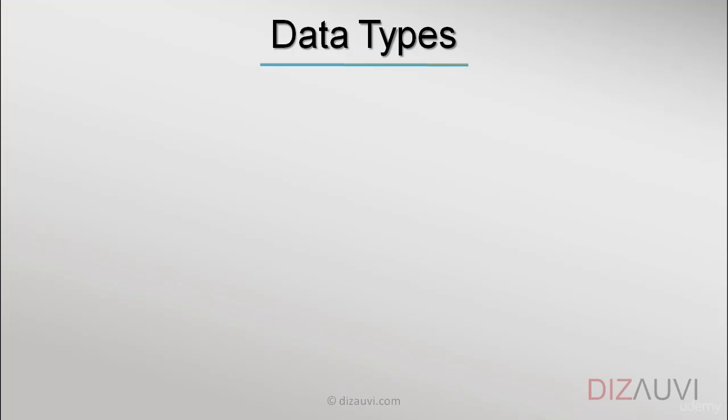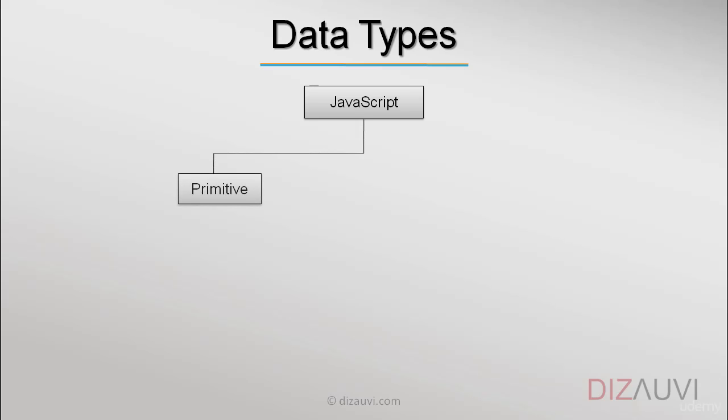Now, the kind of values that can be represented and manipulated in a programming language are known as data types. One of the most fundamental characteristics of a programming language is the set of types it supports. Data types like strings, numbers, characters, etc. Types in JavaScript may be divided into two categories: primitive types and object types.